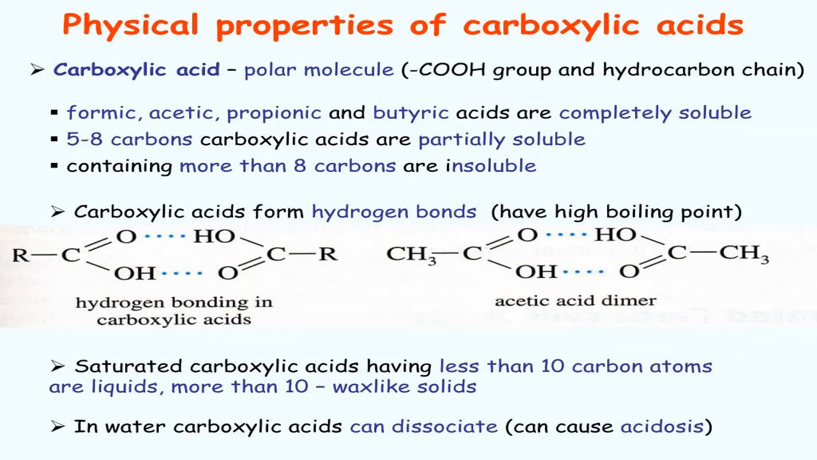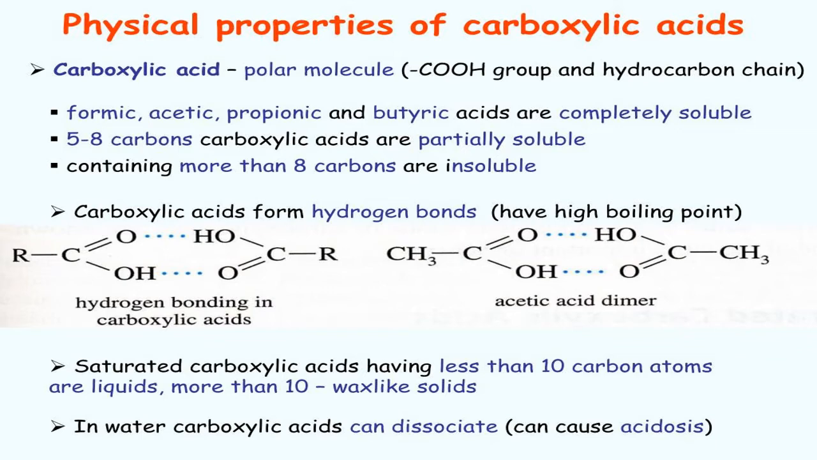The first point is what? Lower carboxylic acids are liquids, colorless and with an unpleasant odor. But higher members of carboxylic acids are wax-like solids, almost colorless and with no odor because of their low volatility. That means they are less volatile.